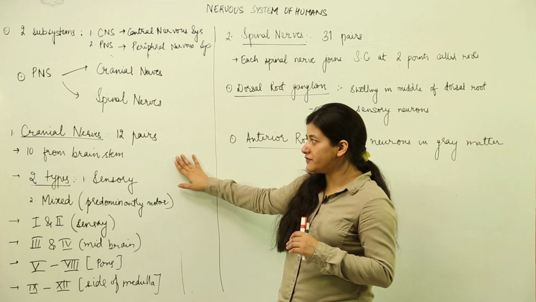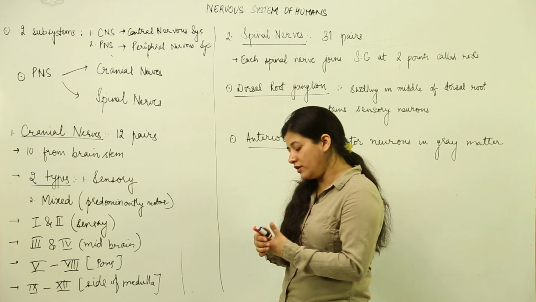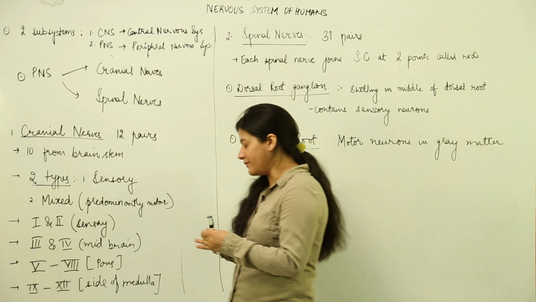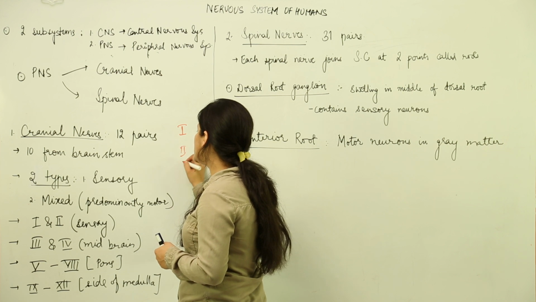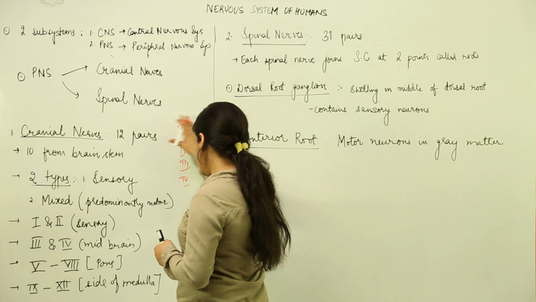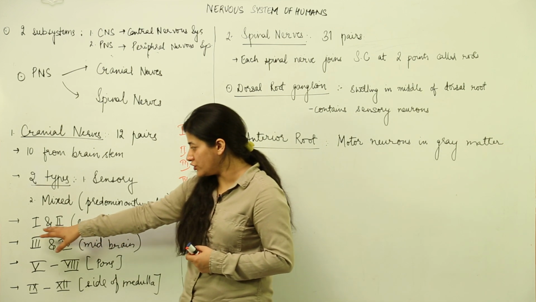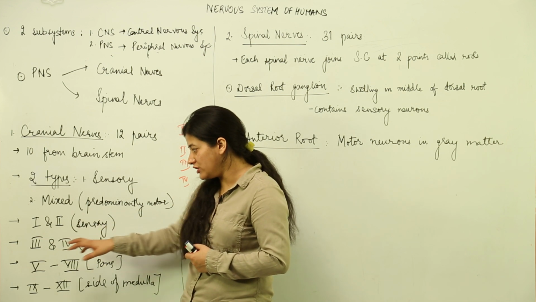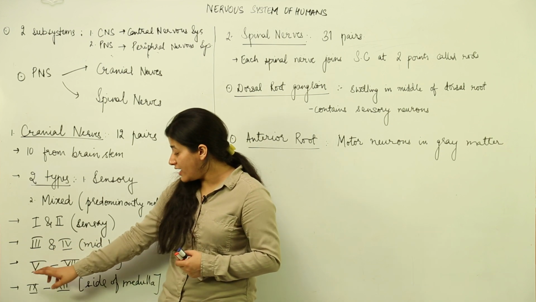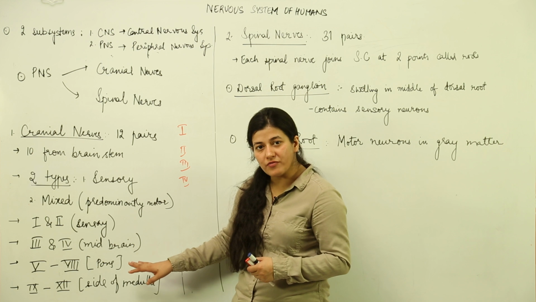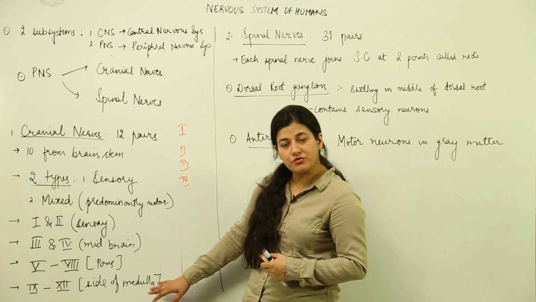Now, these cranial nerves are given numbers in Roman numerals, from anterior to posterior. The first one would arise from the forebrain, then we come to the brain stem, and 2, 3, such Roman numerals are the designations used for these cranial nerves. We have 1 and 2 which originate from the central brain and are sensory in function. The third and fourth originate from the midbrain. Then the 5th to 8th originate from the pons varolii of the brain, and the 9th to 12th originate from the side of the medulla.